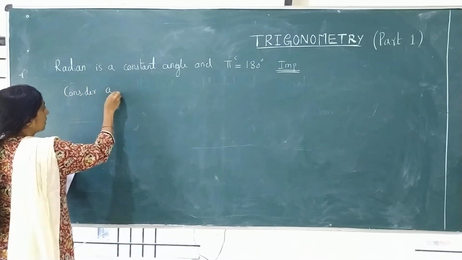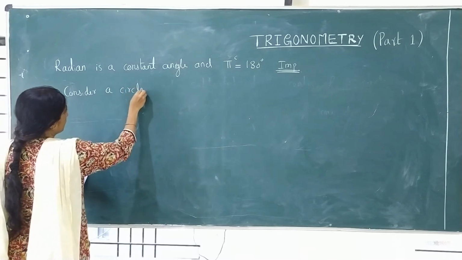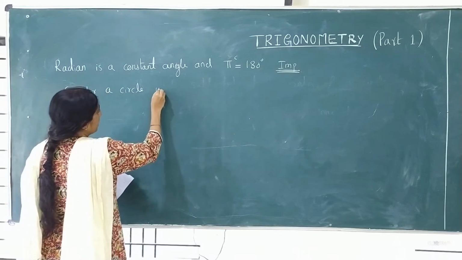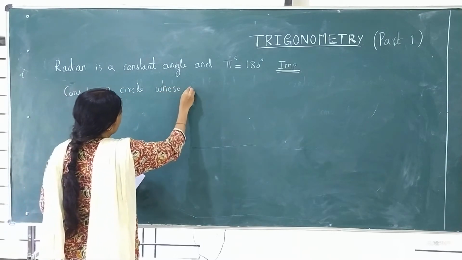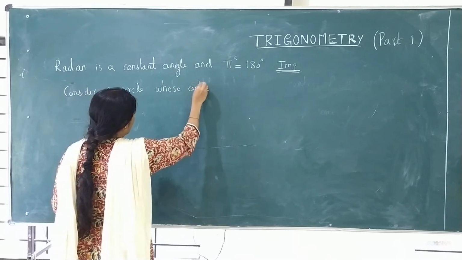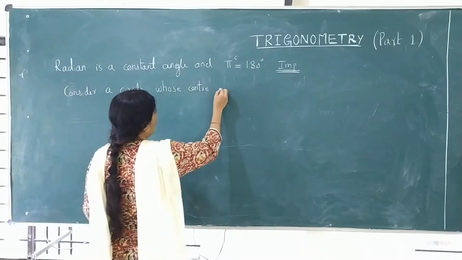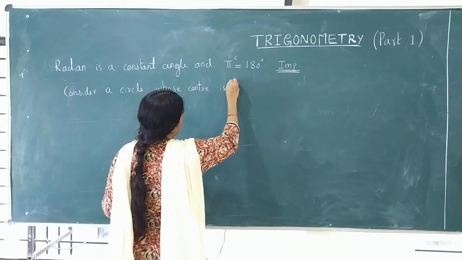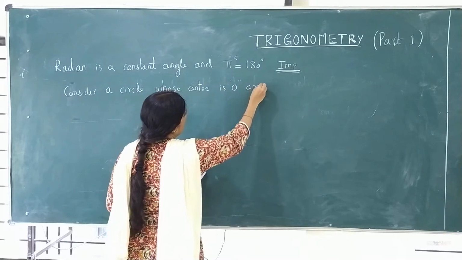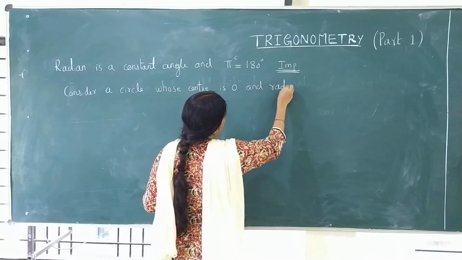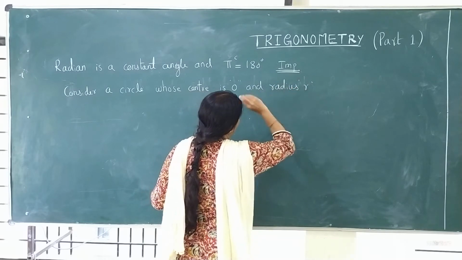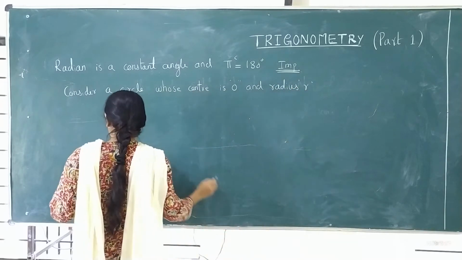Consider a circle whose center is O, that is origin, and radius R. I am giving you a figure there.